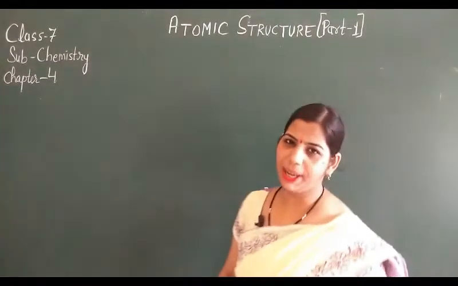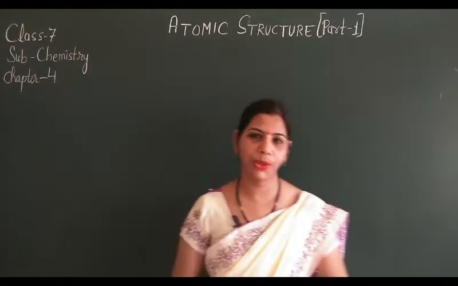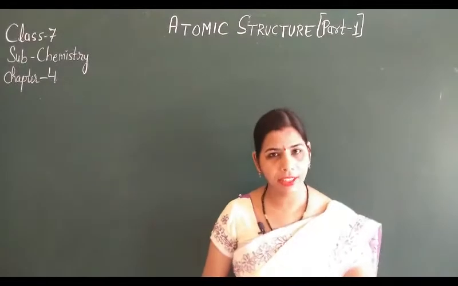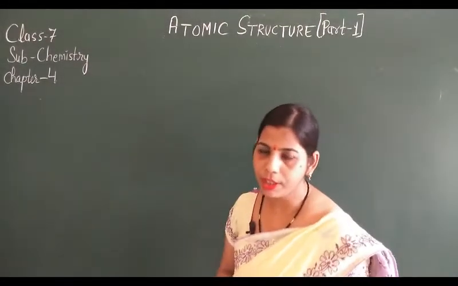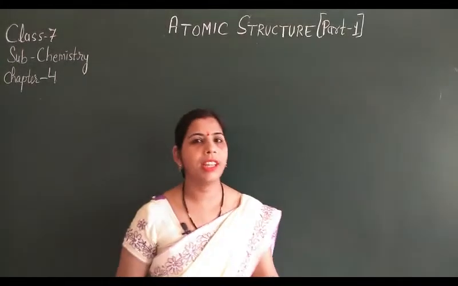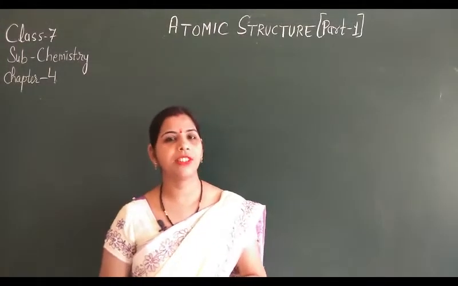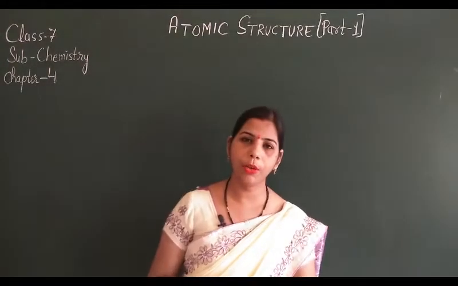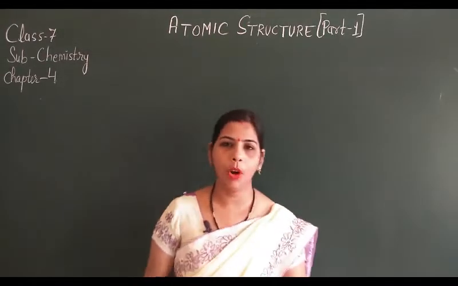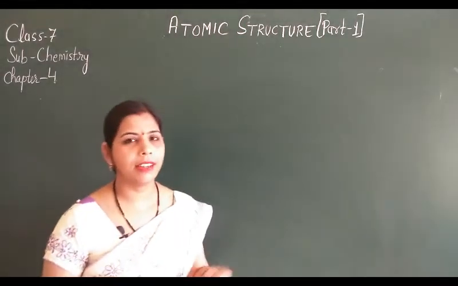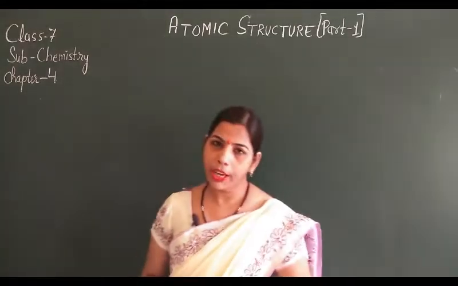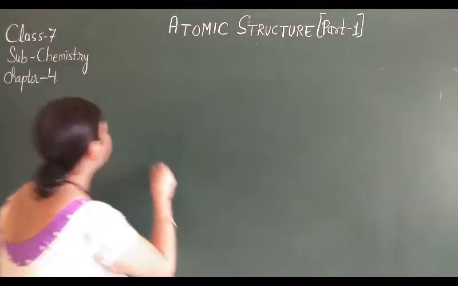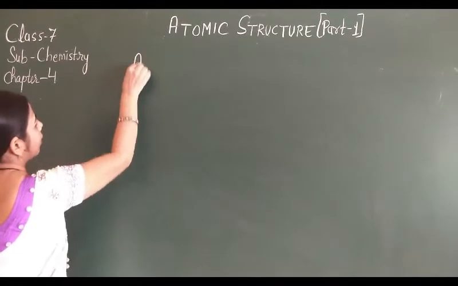Hello everyone, I am Anuja Shrivastava and today I am going to start the next chapter in class 7 chemistry, and the name of this chapter is atomic structure. In this chapter I am going to explain atoms, molecules, ions, radicals, valency and different things. Okay, so let's start the first topic, that is the atoms.